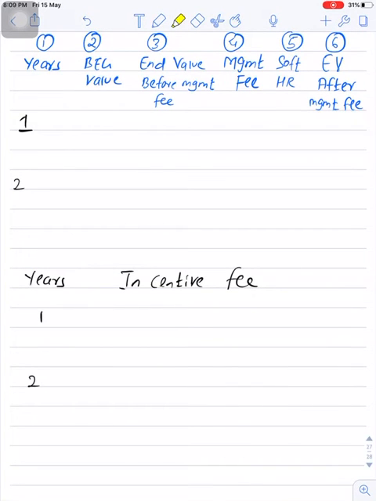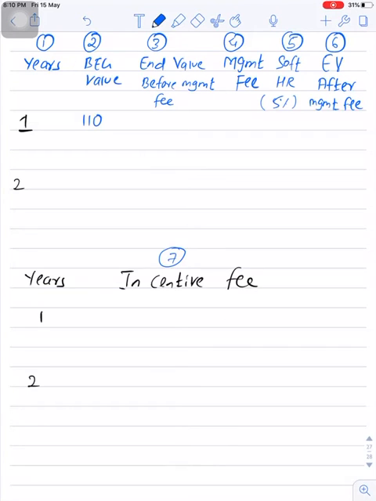Okay, let's start now. You need to prepare these 6 to 7 columns. So column number 1 is for years, number 2 is for beginning value, number 3 is for ending value before management fee, number 4 is for management fee, number 5 is for soft hurdle rate, which is 5% in our example, and number 6 is for ending value after management fee, and here is the 7th column of incentive fee. So let's start with beginning value. All values are in $1 million, so you have to remember this.